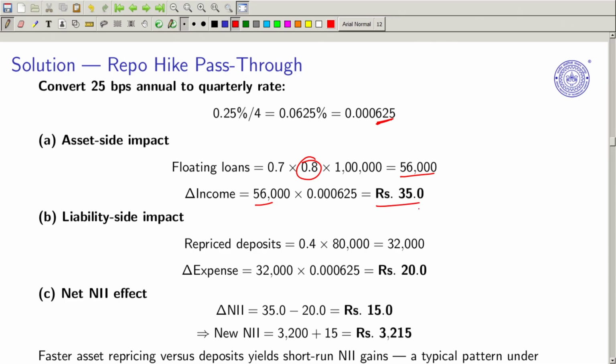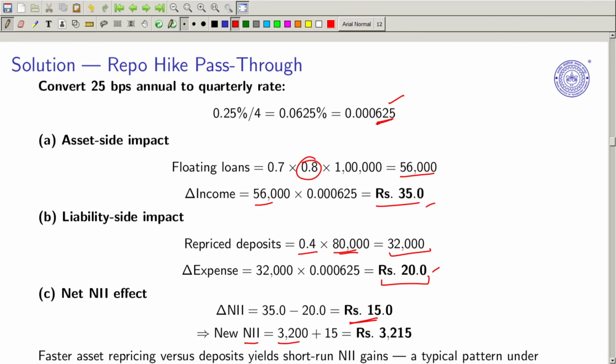On the liability side, 40% they are going to pass through to the deposits, so it is coming out to be 32,000. 32,000 again with the rate of interest change, so we are putting this as rupees 20. So, net interest income change, how much are we seeing? 35 minus 20, so 15 rupees, right. So, the new net interest income: 3,200 they already have, plus this change.